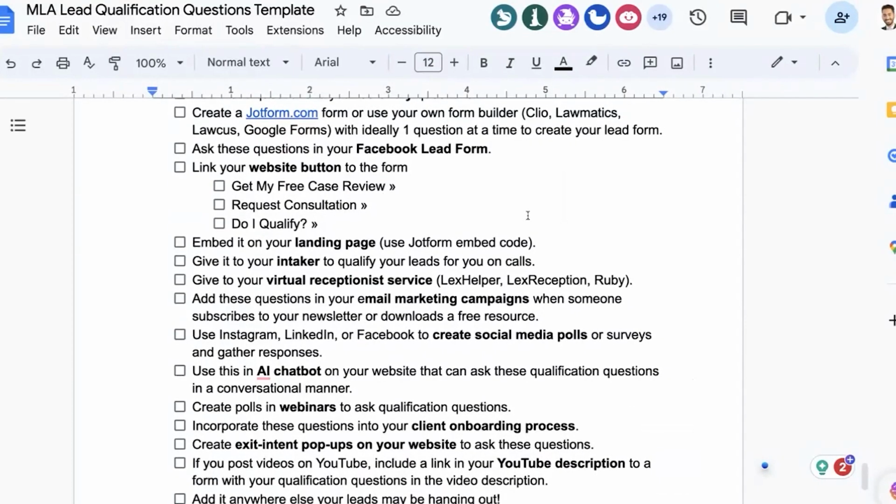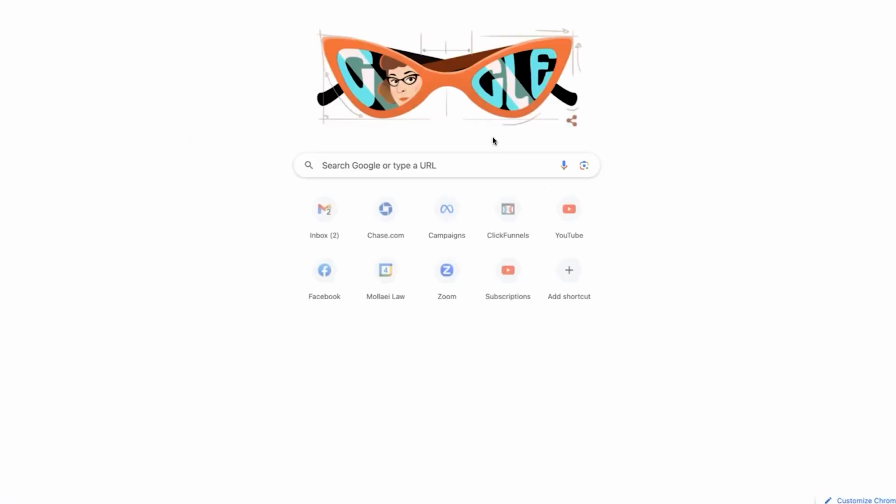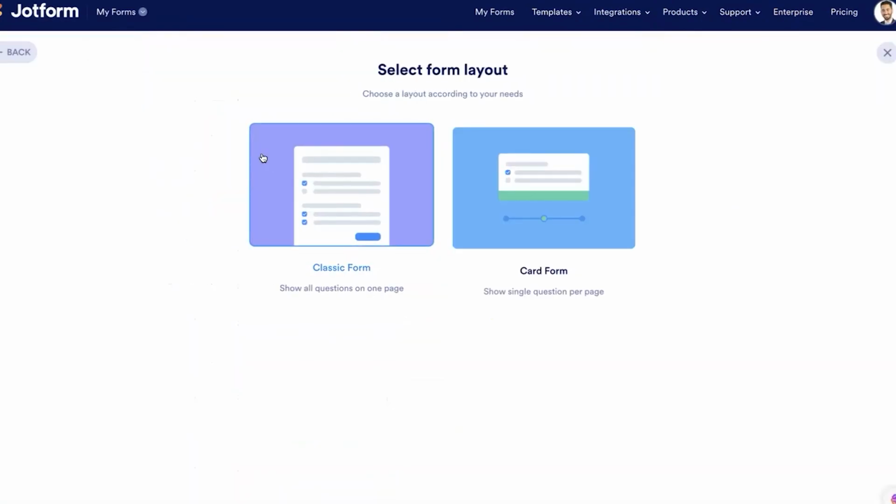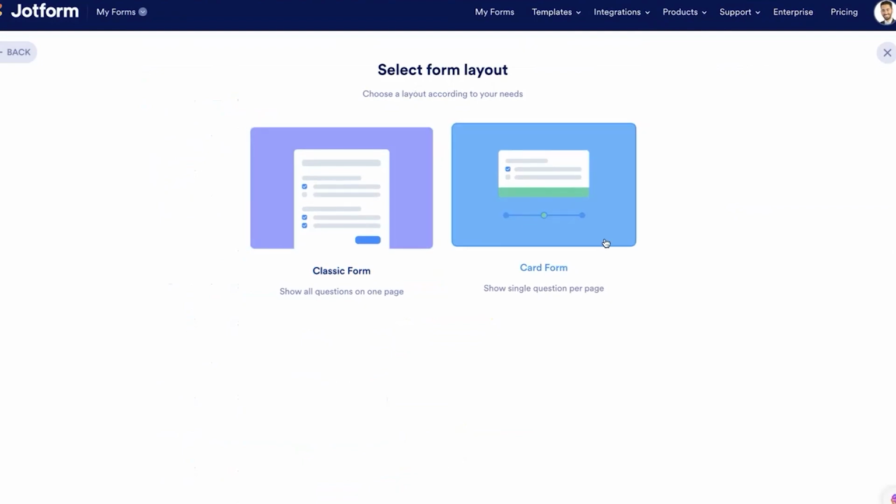Next is to create a Jotform or another form builder, as long as it gets the job done. The reason why I like Jotform the most is for many reasons, but one of those is that it allows you to create one-question-at-a-time forms, which is the ideal way to ask these questions. How do you create it? Very simple. Create a form, start from scratch. I'm just going to go through this fast. I'm not trying to do a full tutorial right now. I'm just going to show you how simple it is. And what I want is one question at a time.